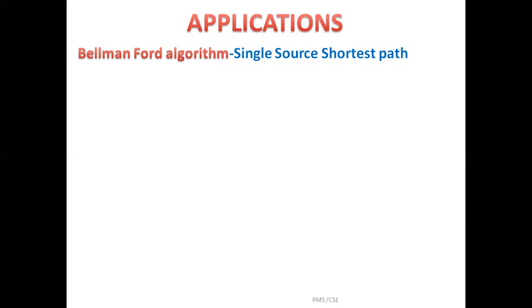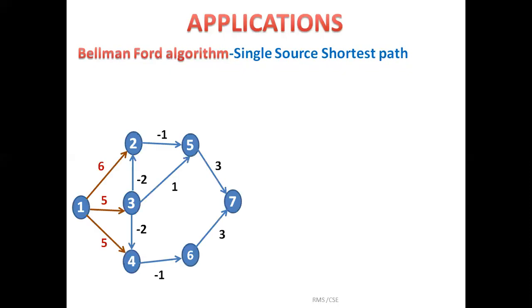Like this, we have many applications where it should work for negative values also. So there we take the help of the Bellman-Ford algorithm. Here, theoretically, we will see how to solve the single source shortest path problem for a given weighted graph with negative weights.